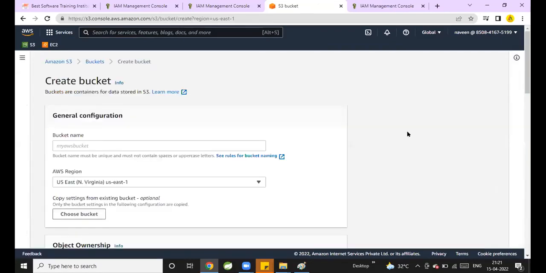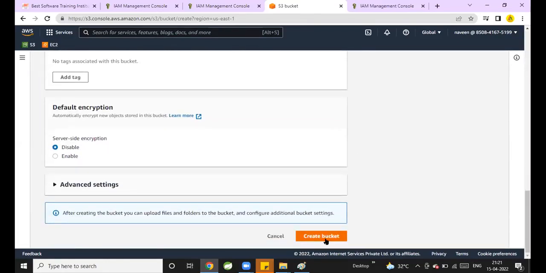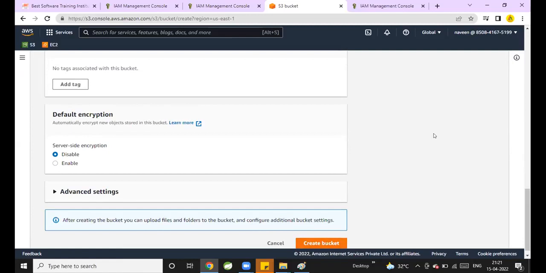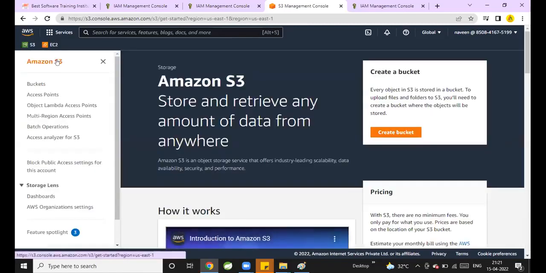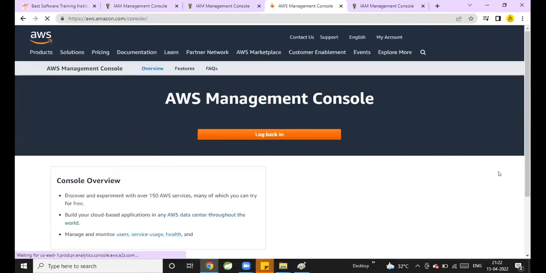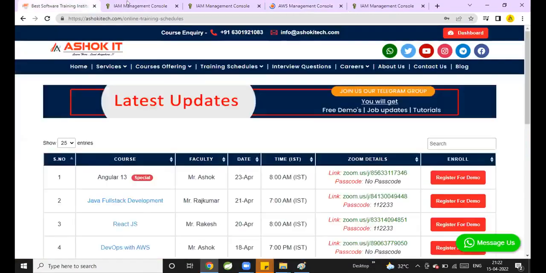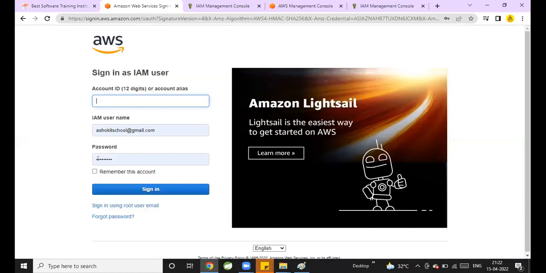Can he create a bucket now? No, sir. If he tries to create, it is not going to accept because he doesn't have that permission. So can we define specific permissions for the users according to our requirement? Yes, sir. We can specify specific permissions for the users according to our requirement by using IAM accounts.